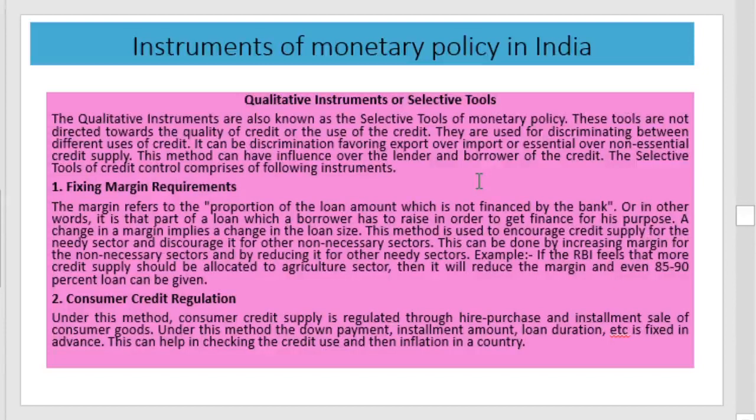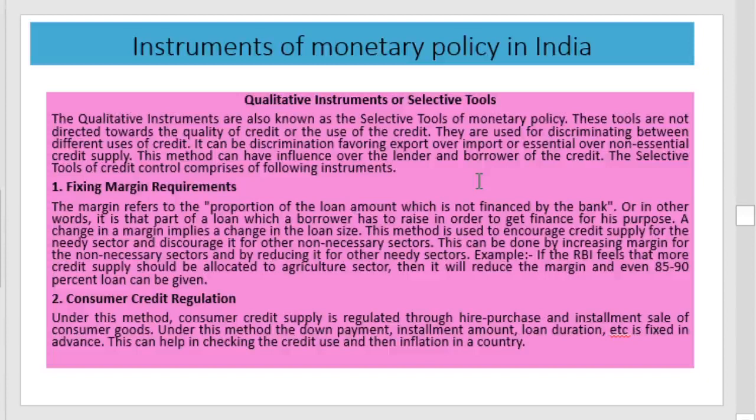Here margin simply means that if we apply for a loan of 5 lakhs, usually the bank will approve 4 lakhs, and the remaining portion has to be raised by the customer himself. This portion is termed as the margin. Usually, if the bank feels that a sector is necessary, then they can reduce the margin and give more as a loan, and if the sector is not a necessary one, then this margin can be increased to reduce the use of loans for such purposes. This is the fixing margin requirements.